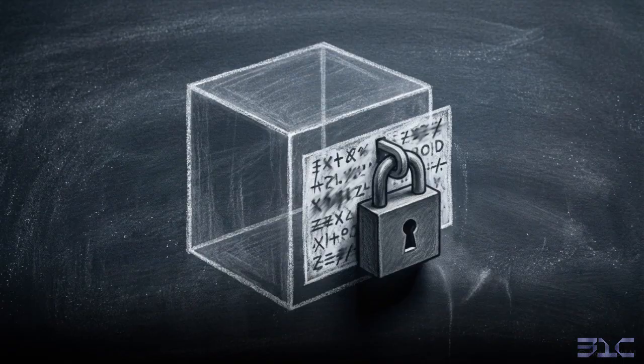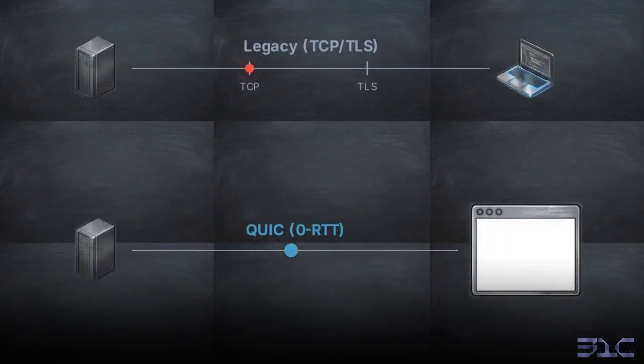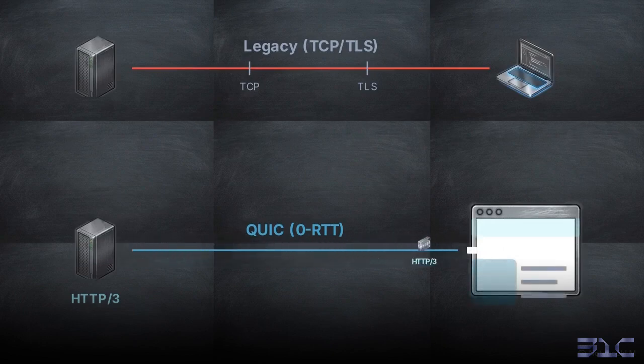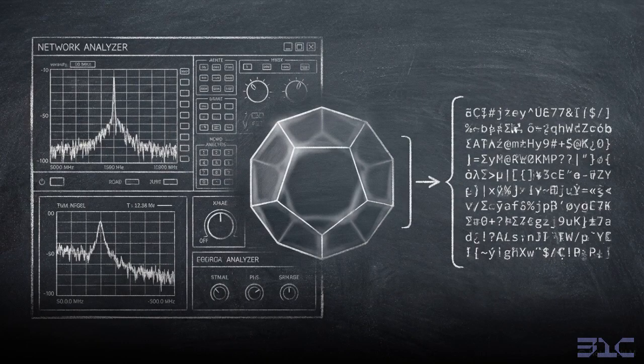That metadata is vanishing because of the transition to HTTP3 and its underlying transport protocol, QUIC. QUIC is a transport layer network protocol designed by Google to accelerate web traffic by reducing connection times, while HTTP3 is the newest version of the hypertext transfer protocol that uses QUIC to send web data. By encrypting almost all connection metadata by default, this new standard blinds the systems that rely on reading packet headers